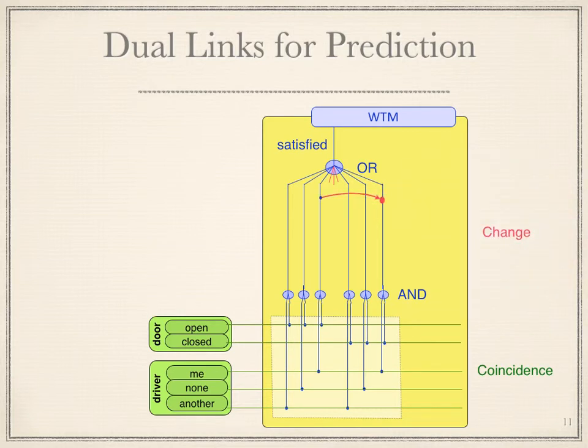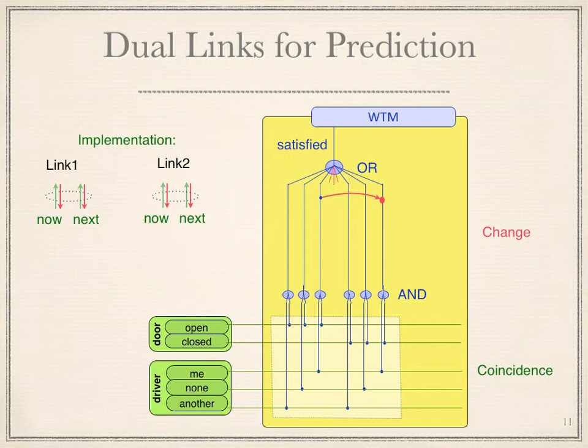Predictions of which state will follow are shown with a red arrow. They are implemented by adding to normal links a second variable about what will happen next. A prediction element is then an AND A-node that associates the now variable of 1 to the next variable of a second.